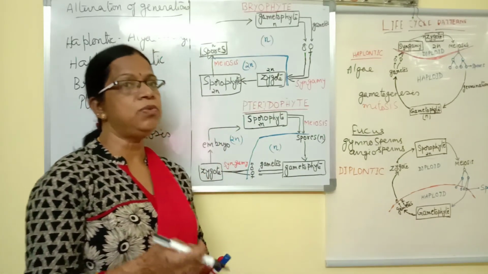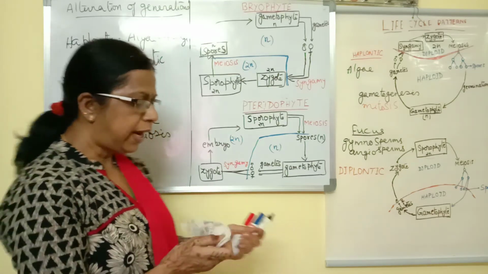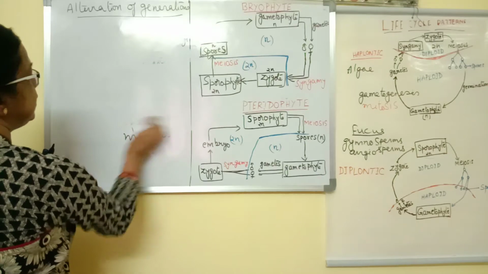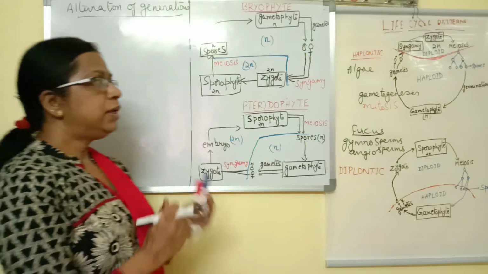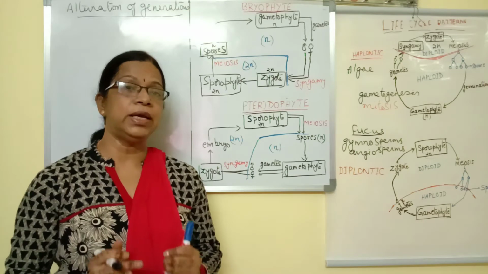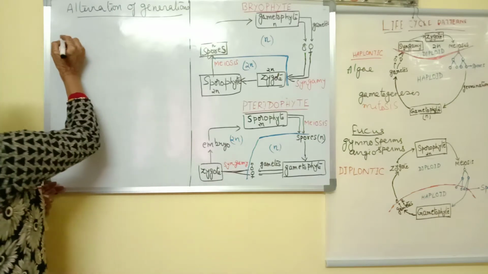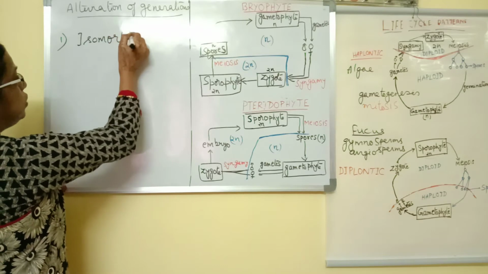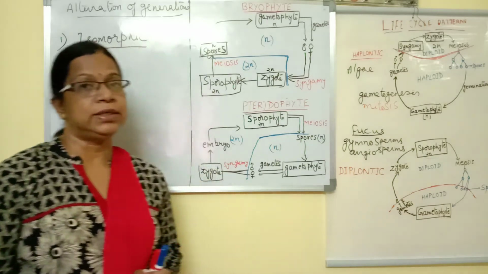So briefly, lastly what I want to discuss is alternation of generation, and there are two main types. By alternation of generations, we mean there is a regular exchange of sporophytic phase and gametophytic phase. Based on this, there are two types of alternation of generation. One is called isomorphic alternation of generation.